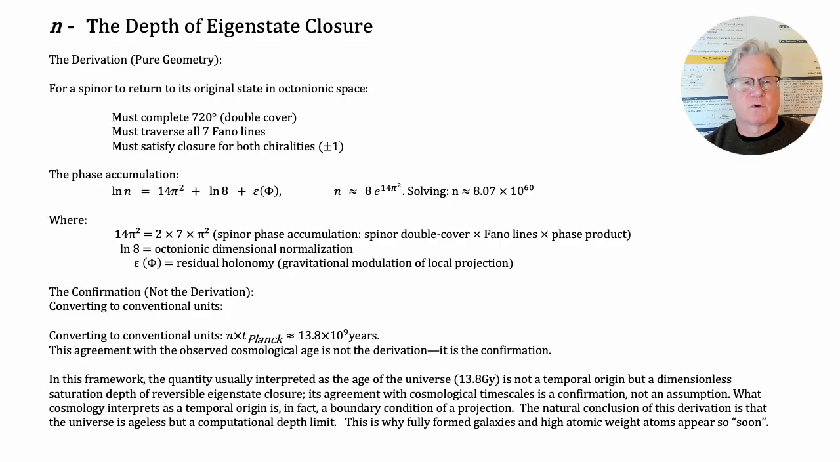But perhaps the most profound implication of this mathematics is what it tells us about time. Solving for n operations multiplied by Planck time yields 13.8 billion years. This is not a temporal origin point, but a dimensionless saturation depth of eigenstate closure. The universe is bounded by a computational depth limit, which is exactly why we see fully formed early galaxies after the so-called Big Bang.